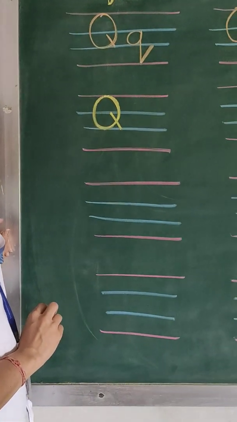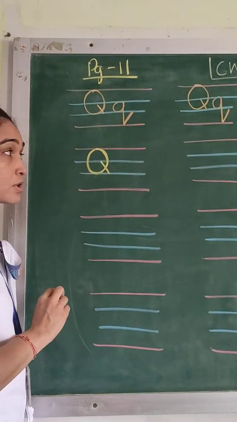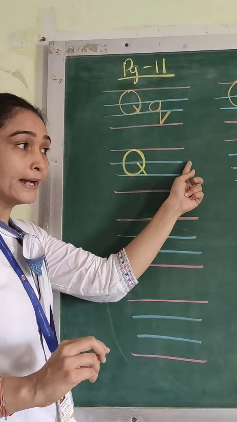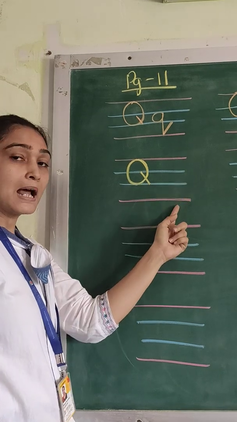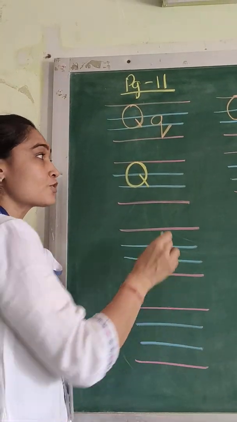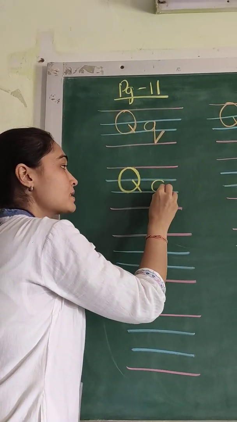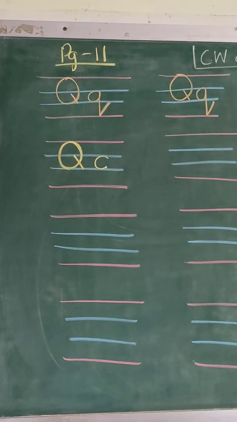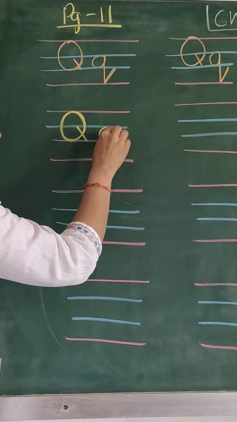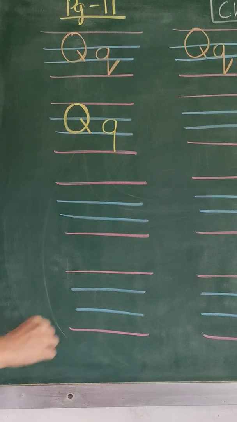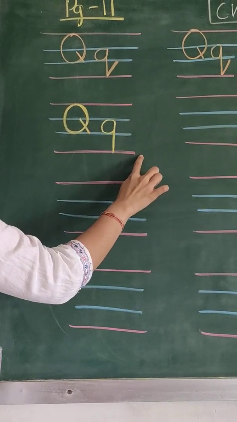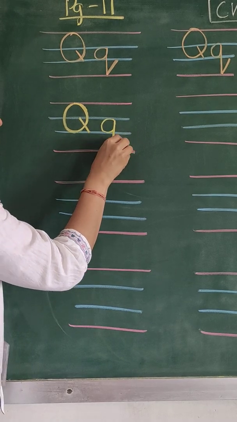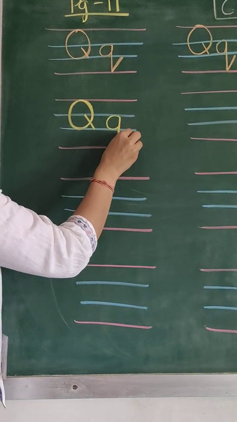Now, how will we write small letter Q, children? From the blue line to the last red line, we will first make a C, a small letter C. Okay? Next step will be a standing line from the blue line to the last red line, and then a small slant line.